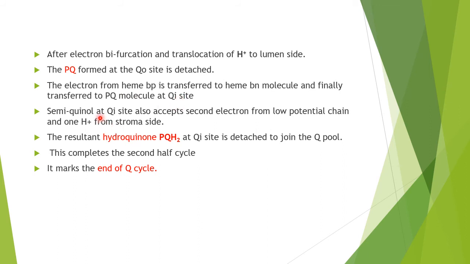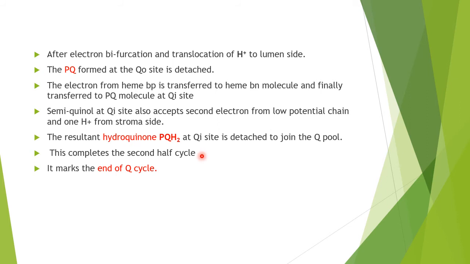Semiquinone at the QI site also accepts the second electron, as I have mentioned in the diagram, from the low potential chain and one proton from the stroma side. The resultant plastohydroquinone at the Qi site is detached to join the Q pool. This completes the second half of the cycle and marks the end of the cycle.